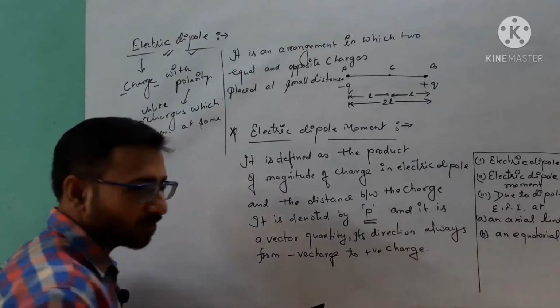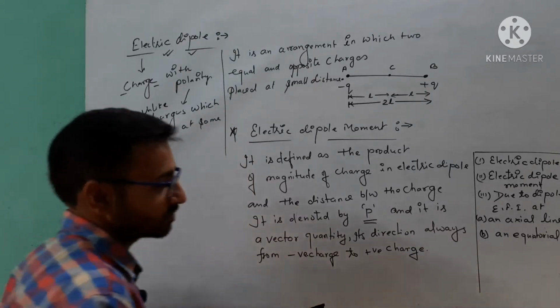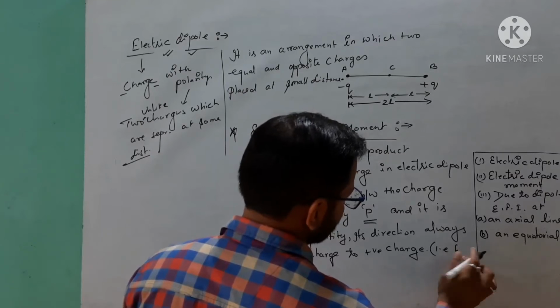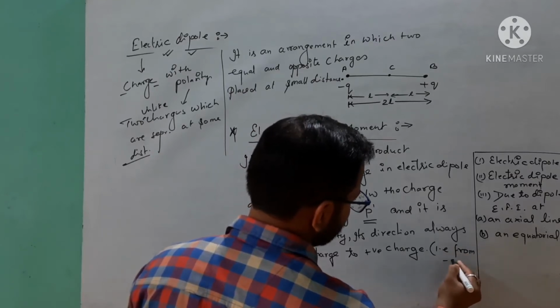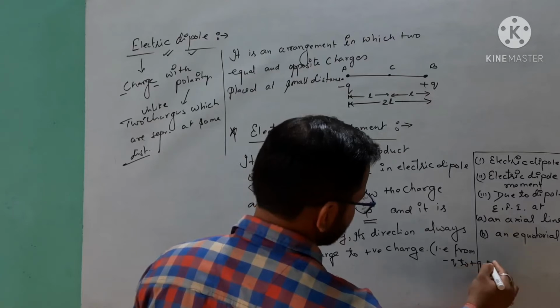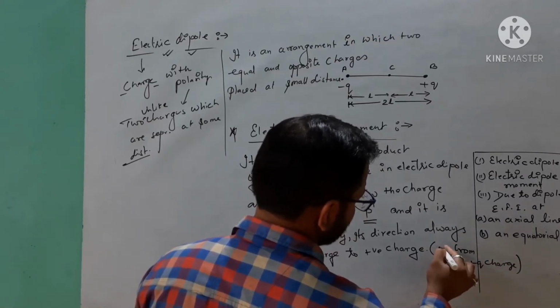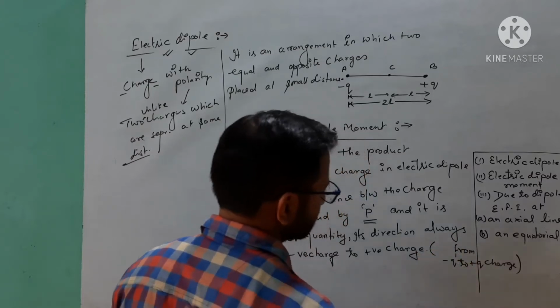Okay, means from minus q to plus q charge. Got it? Or you can write like this.